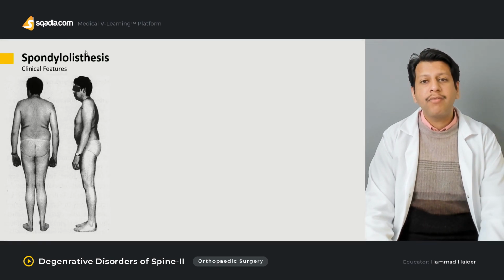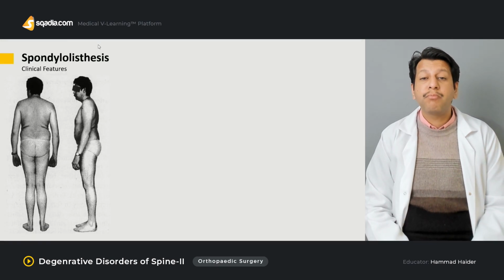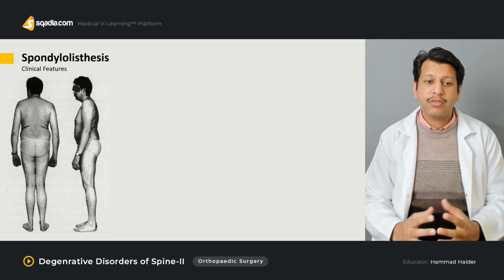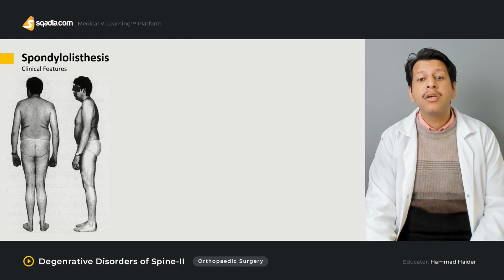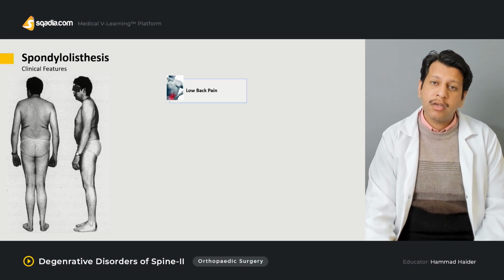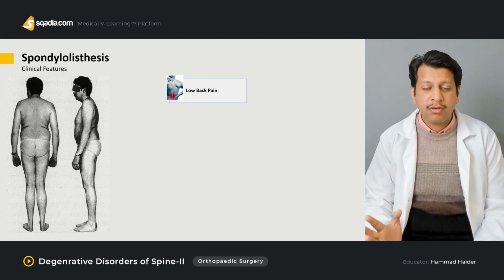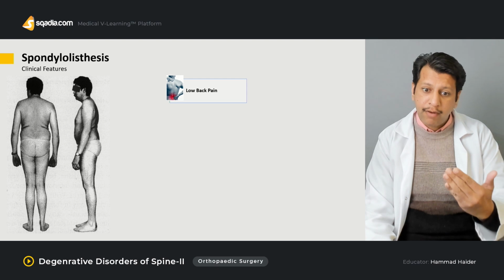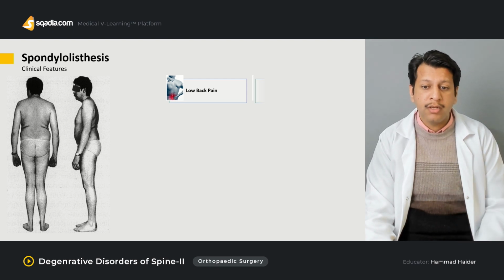What are the clinical features? What does the patient present with when they come with spondylolisthesis? The first and foremost is always low back pain. Low back pain is a very common symptom, and there could be multiple other causes leading to it. So with low back pain, you have to think of other causes as well.